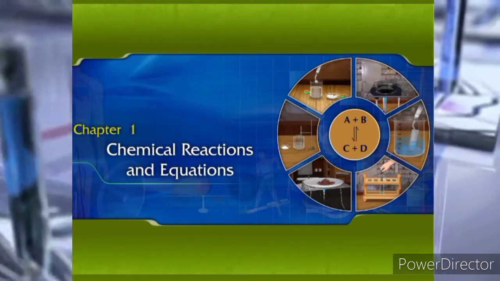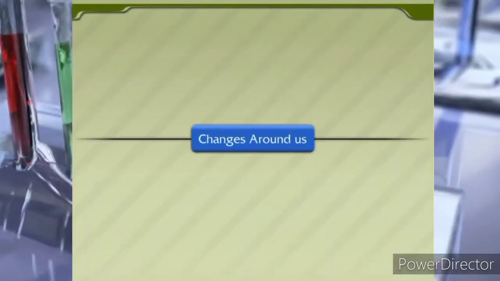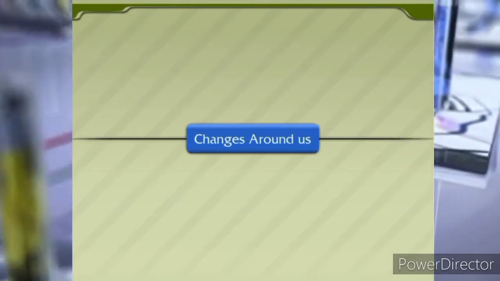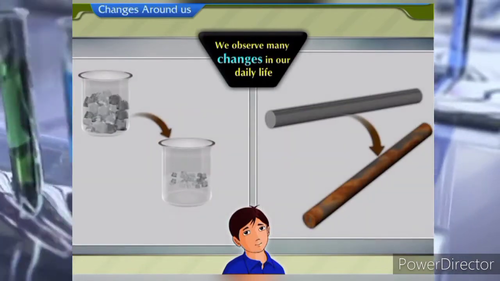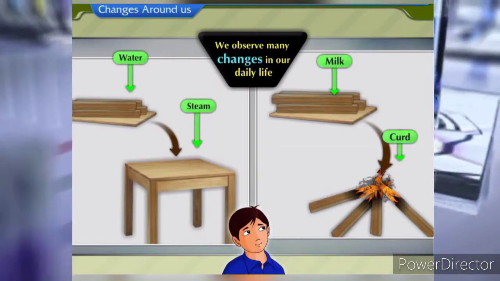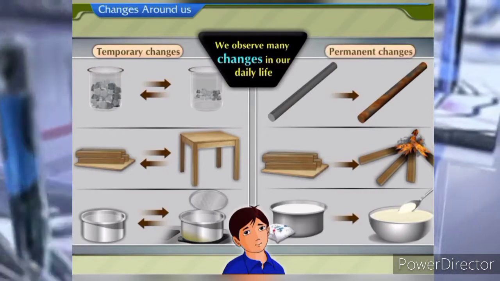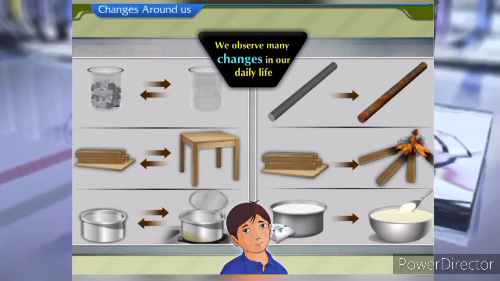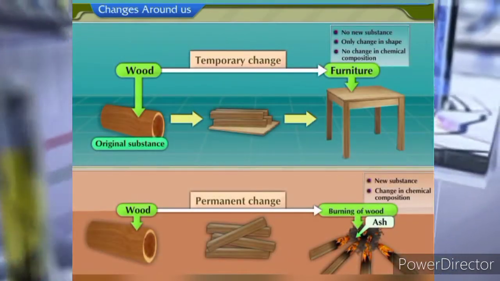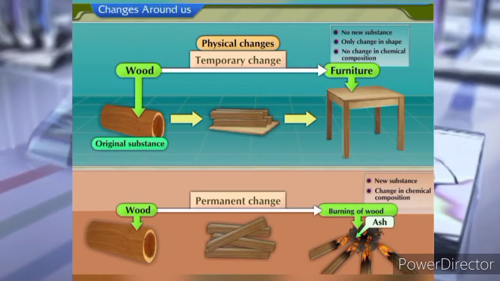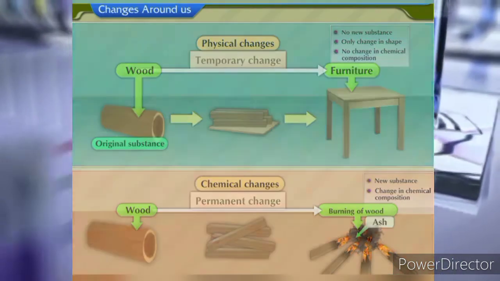Reactions and equations. Changes around us. We observe many changes in our daily life. Some are temporary changes and some are permanent. Temporary changes are called physical changes. Permanent changes are known as chemical changes.